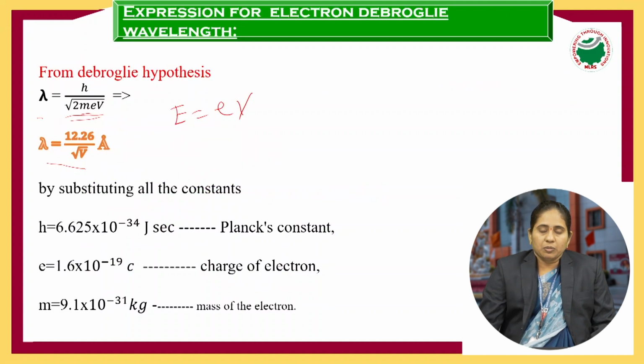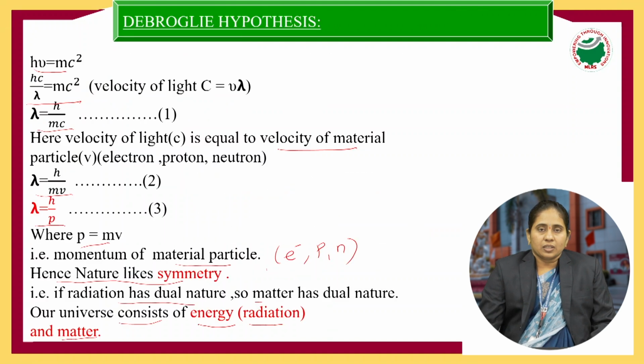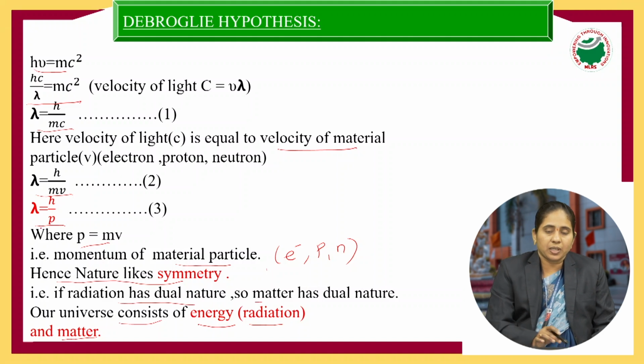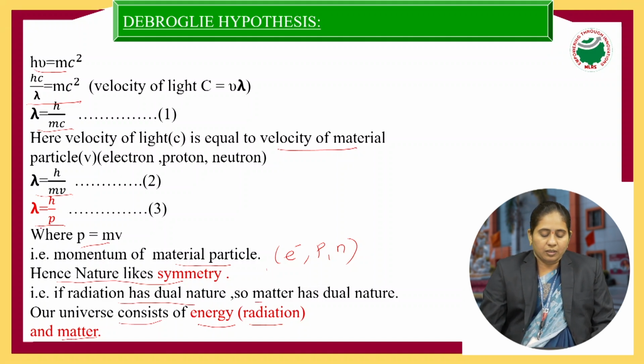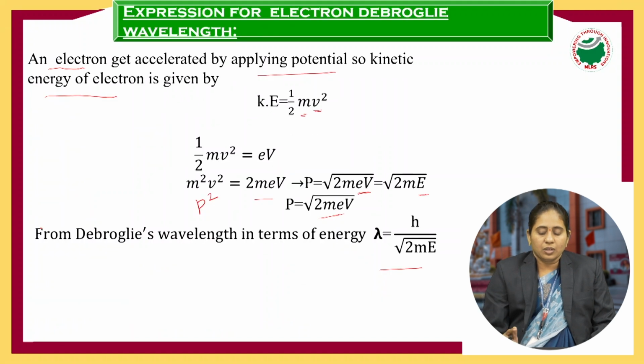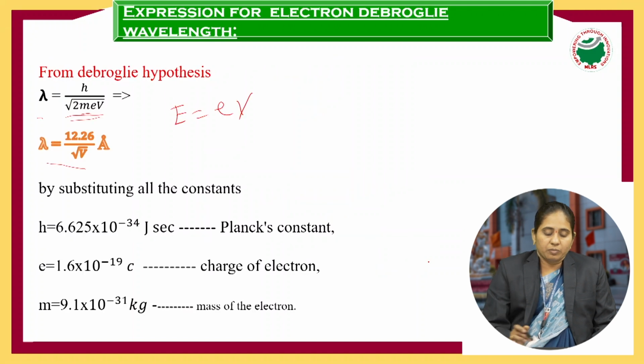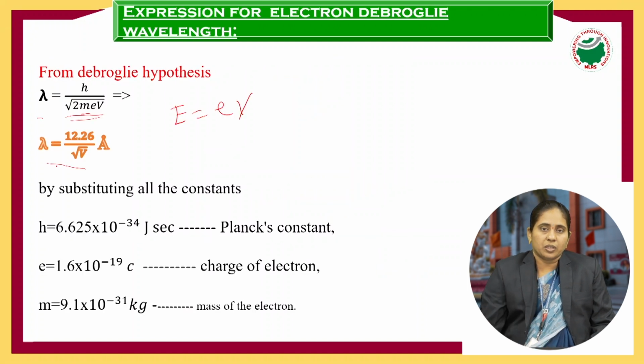So here, de Broglie hypothesis says that matter has a dual nature. For this we have derived the wavelength of the material particle. The wavelength of a material particle has many forms. One is lambda equal to h by p, another form is lambda equal to h by under root 2mE, and the third form is lambda equal to 12.26 by root V angstrom. So that is about the de Broglie hypothesis and the expression for electron wavelength.